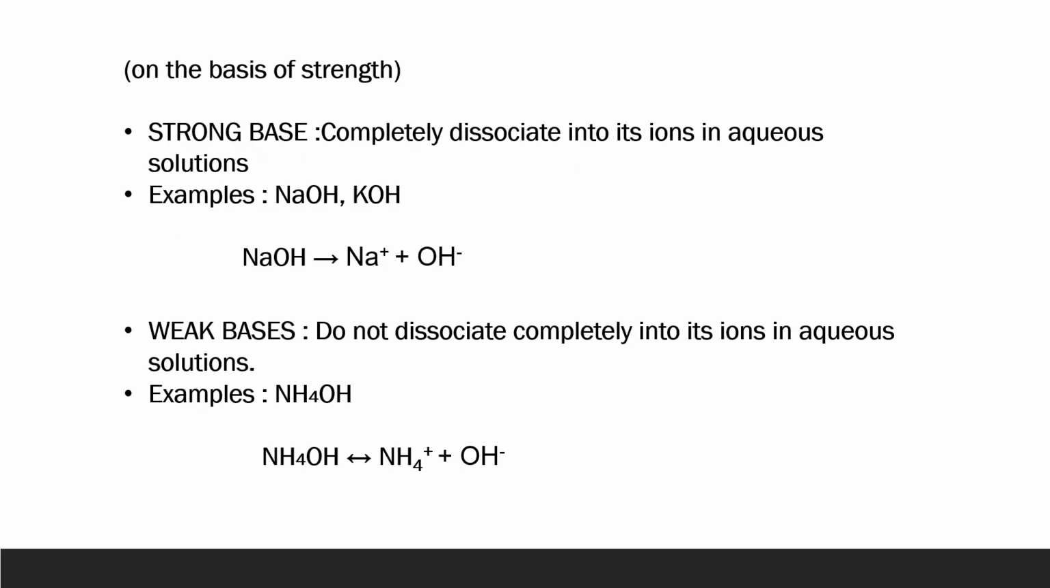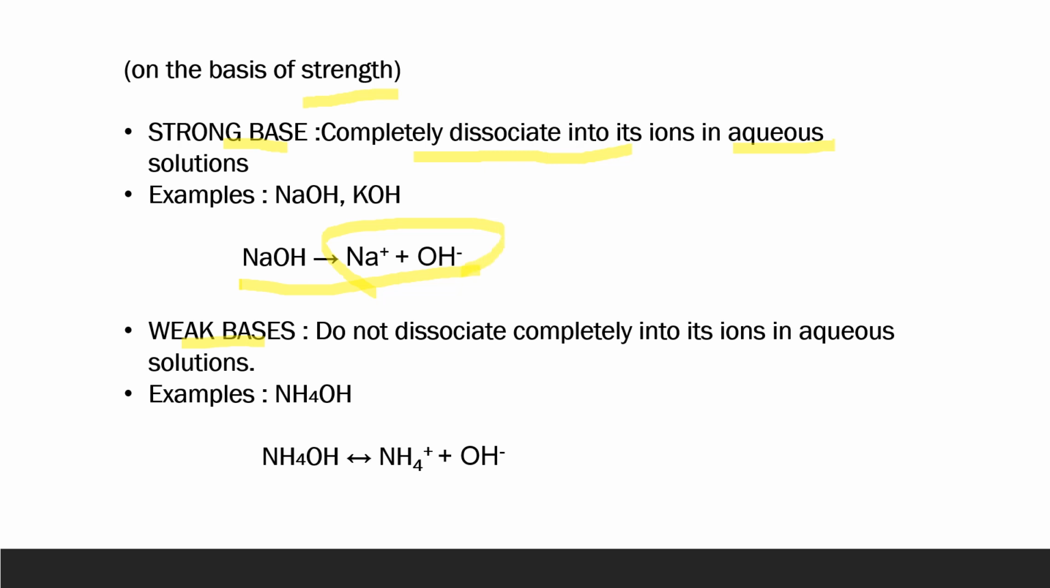On the basis of strength, these can be of two types: strong base and weak base. Strong bases are those which completely dissociate into their ions when dissolved in water, which means in aqueous solution. Examples are sodium hydroxide and potassium hydroxide. Sodium hydroxide when dissolved in water dissociates completely into its ions, sodium and hydroxide.